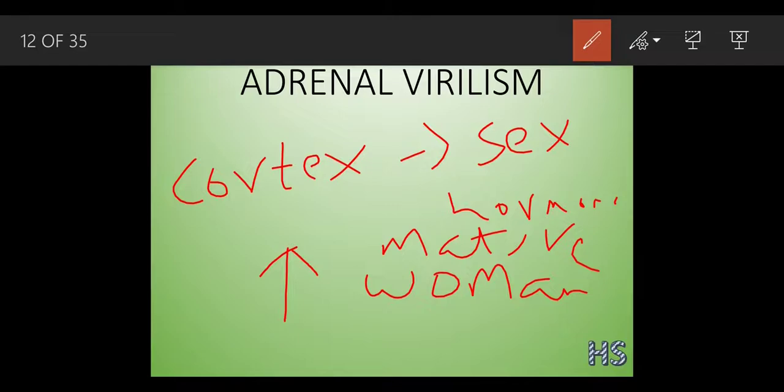So as she was a woman, but she developed male characteristics like beard, mustache, and a deep male voice. This condition is called adrenal virilism.